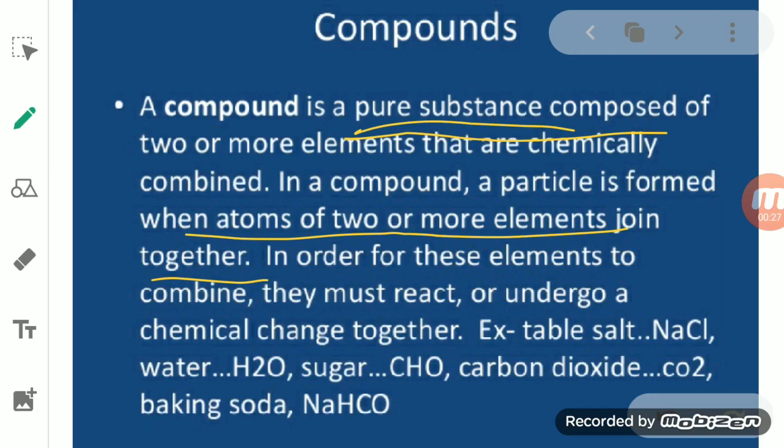There are a lot of examples of compounds, like NaCl, water, sugar, carbon dioxide. In all these compounds, all the elements present in a particular compound combine together with each other in a fixed ratio by mass.